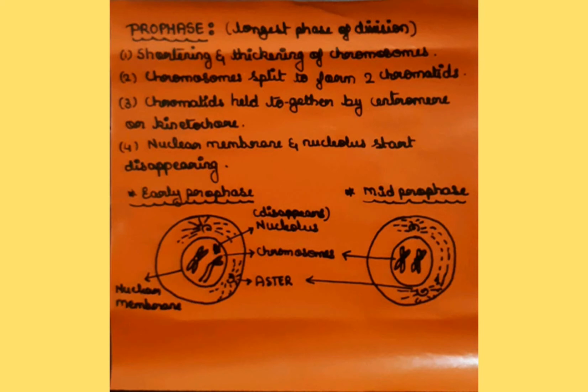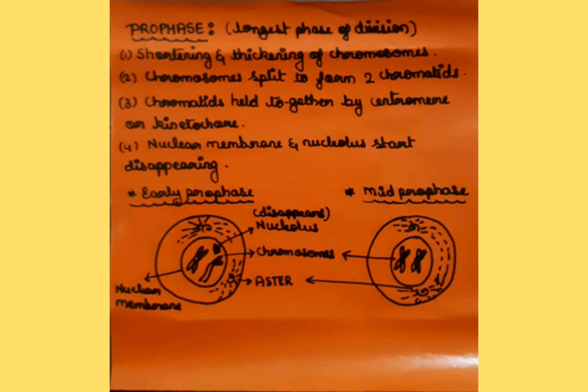In the diagram you can see the chromosomes. There they will shorten as well as thicken themselves. The chromosomes will split into two chromatids, the single threads. Those chromatids are held together by a centromere, or you can say a kinetochore.